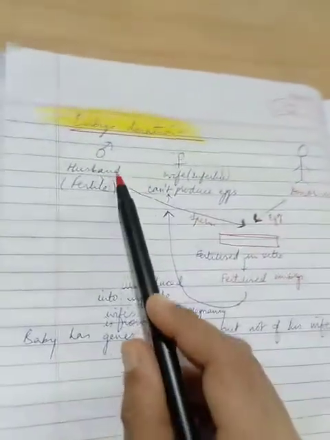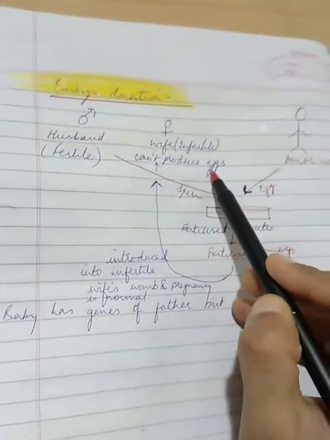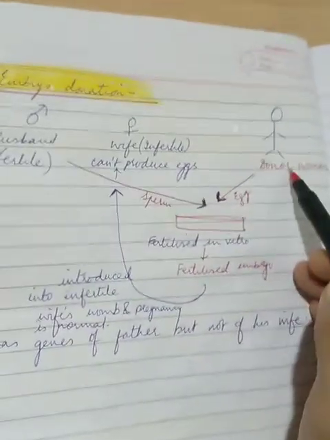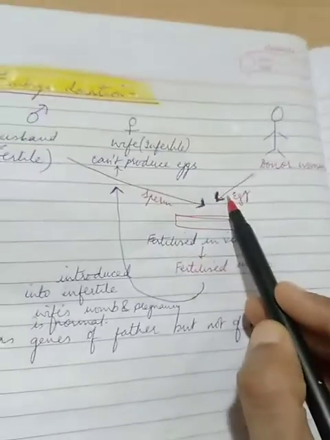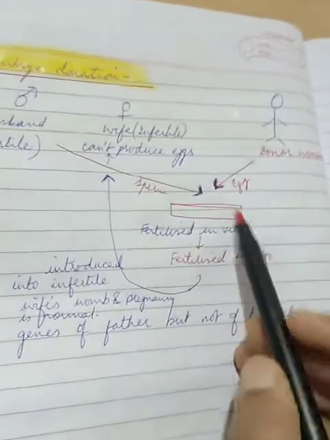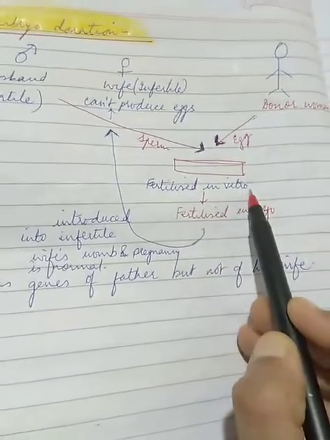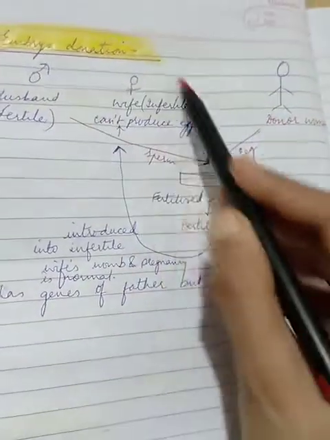Alright? Then there's another thing available nowadays. We call it embryo donation. Right? Now this is done between a couple. The husband is fertile, but the wife is infertile and she cannot produce eggs. So in this case, what is done? There's a donor woman who will donate her eggs. The sperms are taken and they're fertilized in vitro, that is outside the body in a petri dish or glass, and the embryo is now transferred to the original wife.